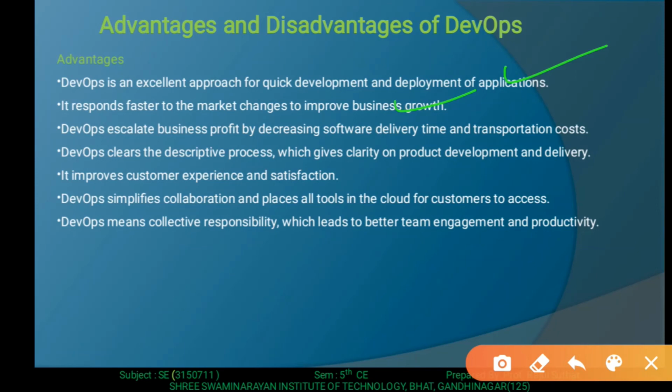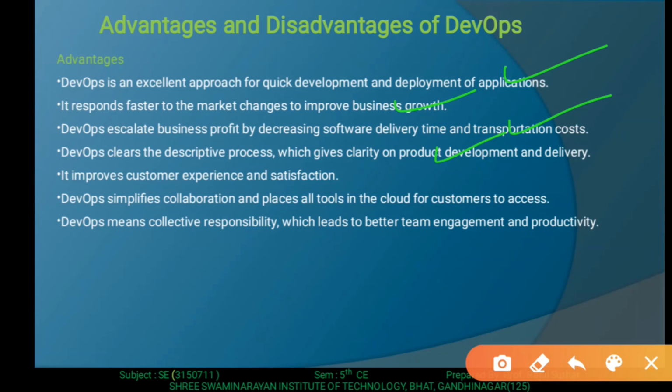DevOps escalates business profit by decreasing software delivery time and transaction cost. DevOps clears the descriptive process, which gives clarity on product development and delivery. We can say that by using DevOps, faster delivery is possible.